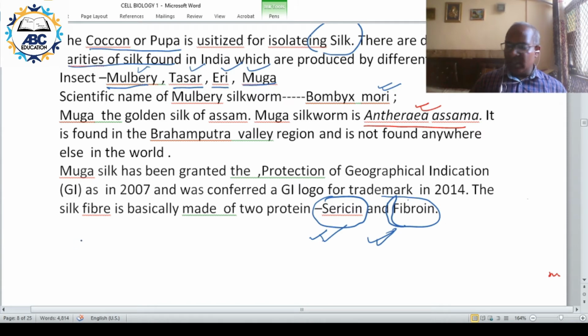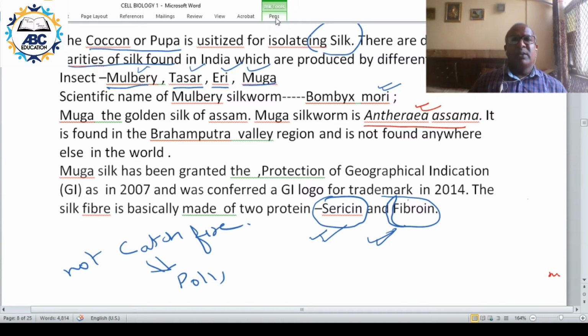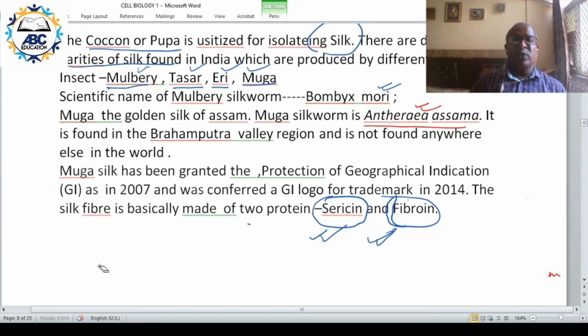That is why natural silk will not catch fire very easily, whereas polyester and other synthetic clothes catch fire very easily. Silk cloth will not catch fire easily. That is one of the basic things.